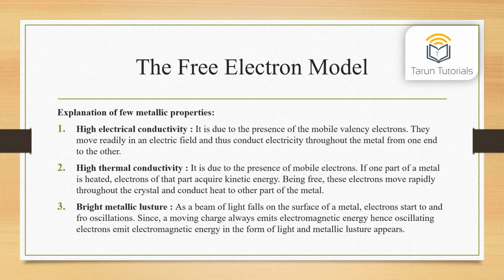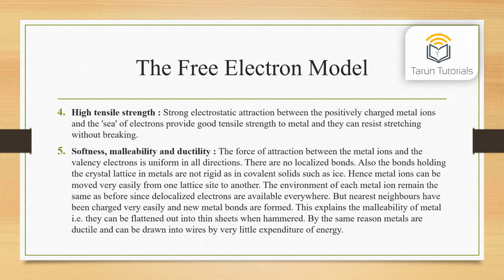Third, bright metallic luster. As a beam of light falls on the surface of a metal, electrons start to and fro oscillations. Since a moving charge always emits electromagnetic energy, the oscillating electrons emit electromagnetic energy in the form of light, and metallic luster appears. Fourth, high tensile strength. Strong electrostatic attraction between the positively charged metal ions and the sea of electrons provides good tensile strength to metal and they can resist stretching without breaking.